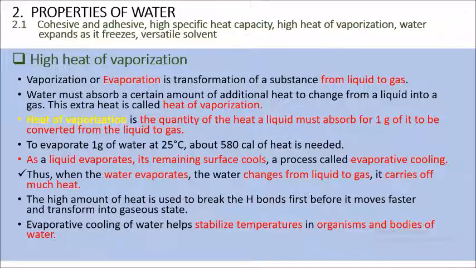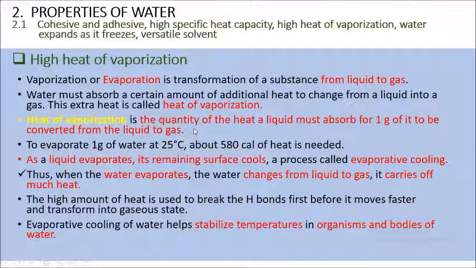So the first property of water, high heat of vaporization. Vaporization, which is also known as evaporation, actually refers to the transformation of a substance from liquid to gas, meaning the additional amount of heat that water must absorb in order to change from a liquid state into the gas state, and this is what we call the heat of vaporization.